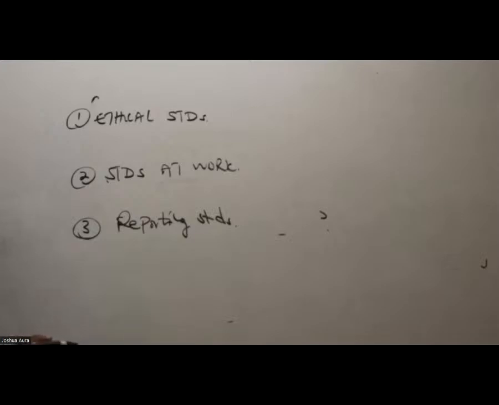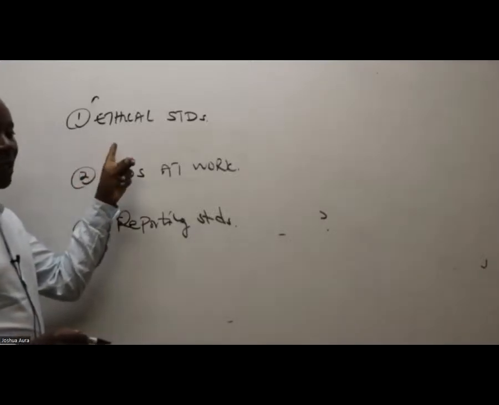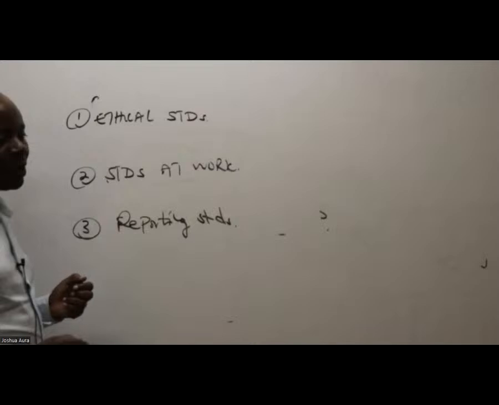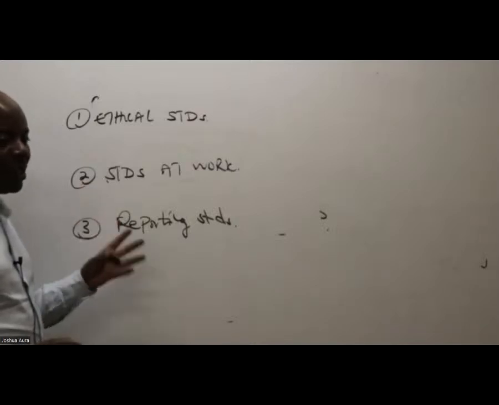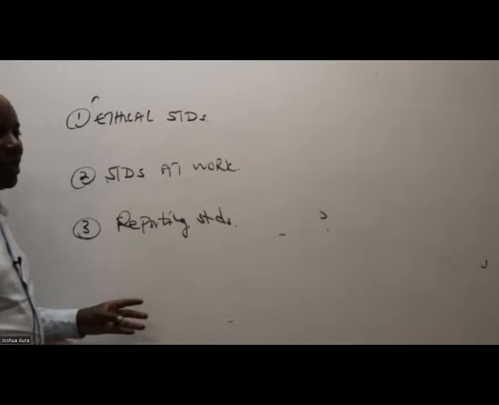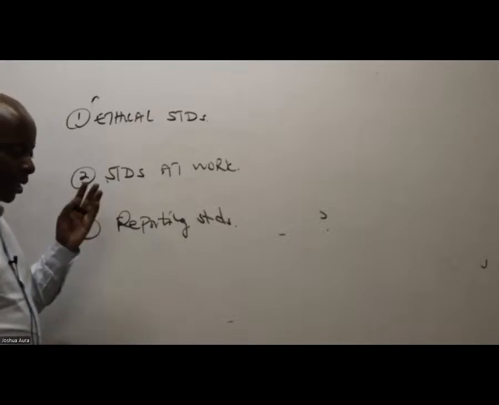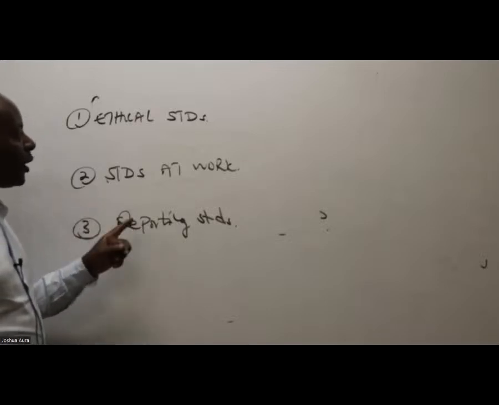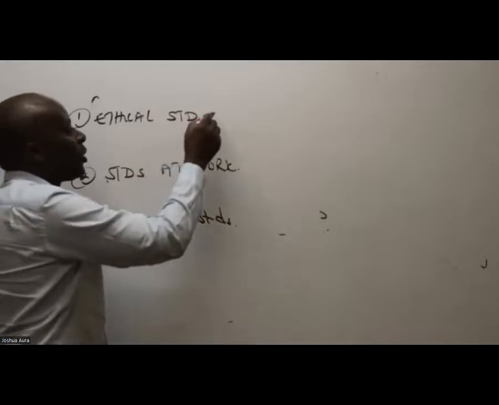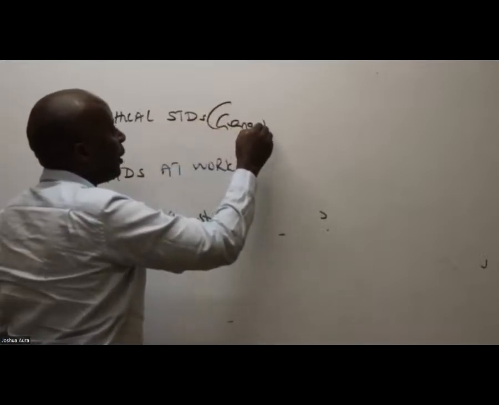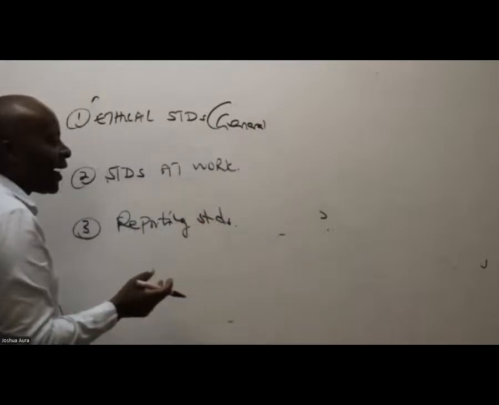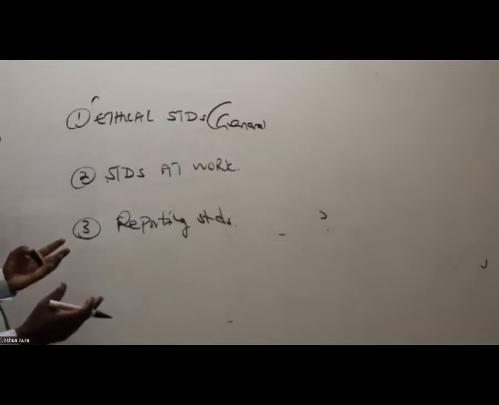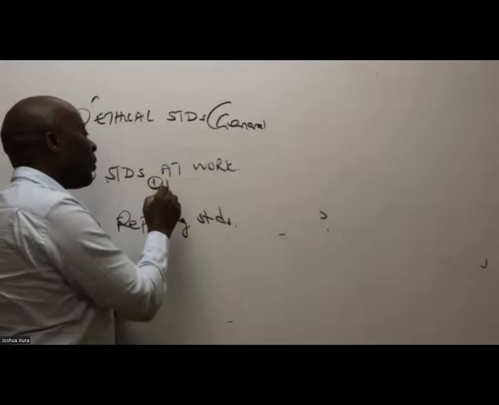Of course, ethical standards don't have to be labeled. We know so much about the ethical standards, right? Confidentiality, objectivity, professional behavior. Those are the standards which we should always be looking at in general. They're also called general standards. And then we have standards at work. So when we're given a particular job to run with, what should we think about? Number 1, we must think about planning.